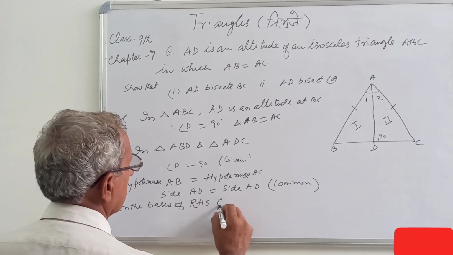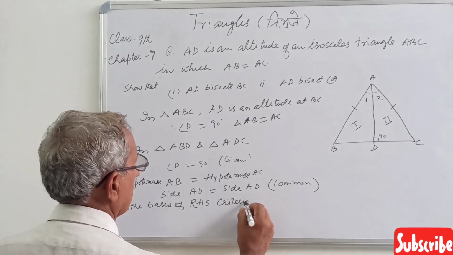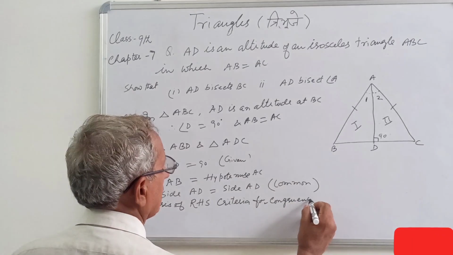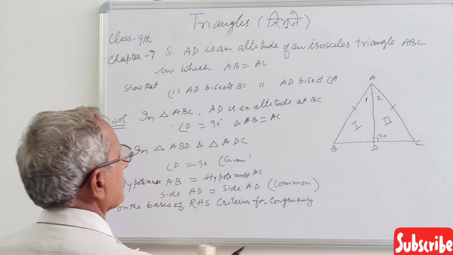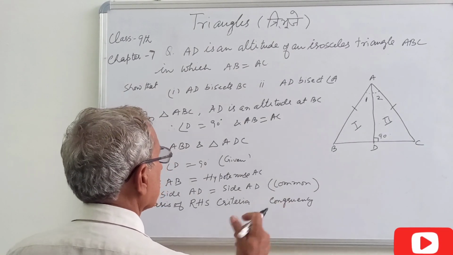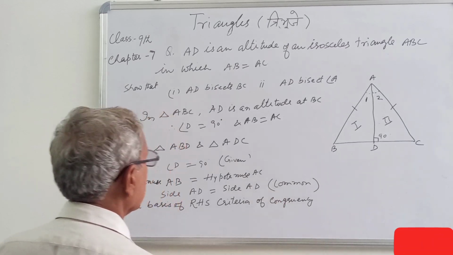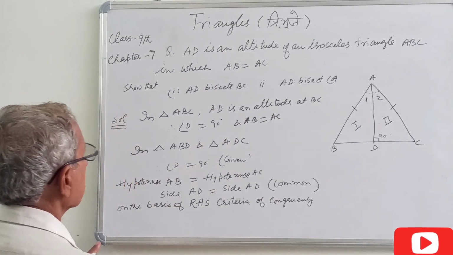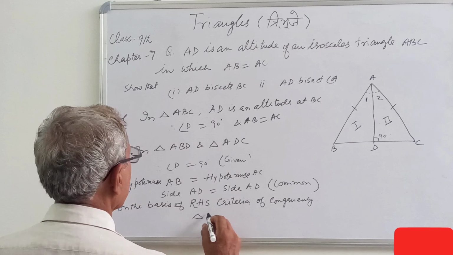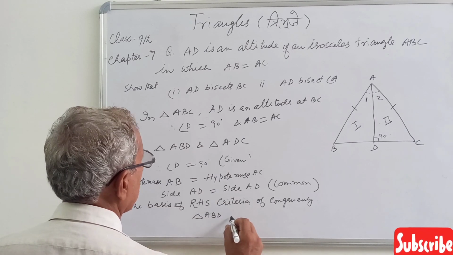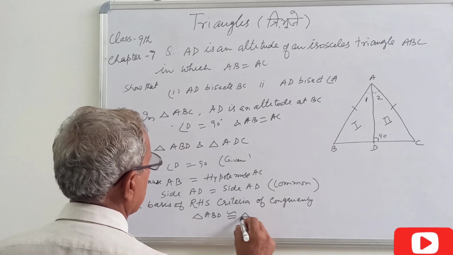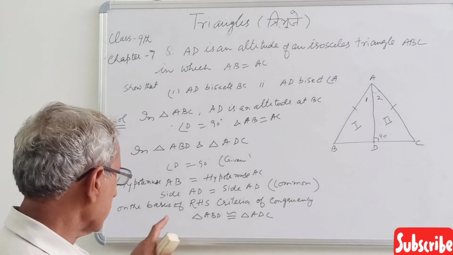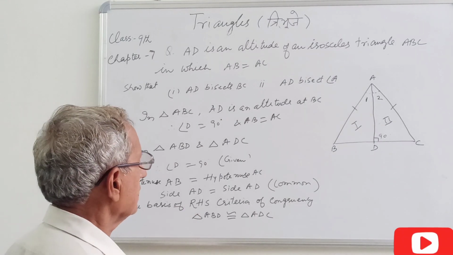RHS criteria for congruency. Criteria of congruency in a triangle. So we are using RHS criteria. So triangle ABD will be congruent to triangle ADC. The two triangles will be congruent on the criteria used, RHS. So now